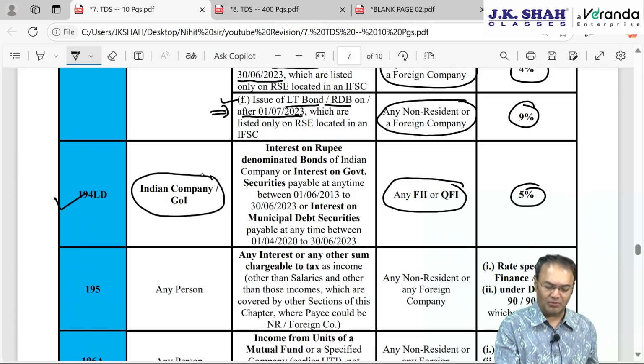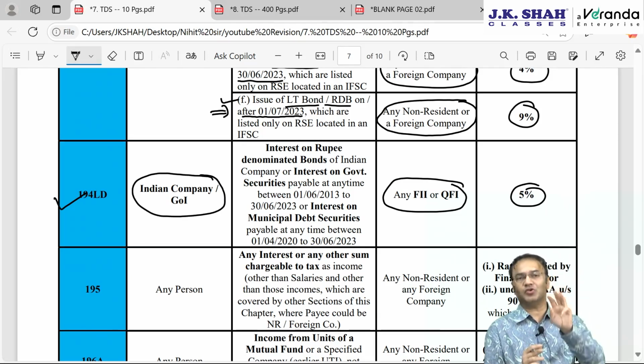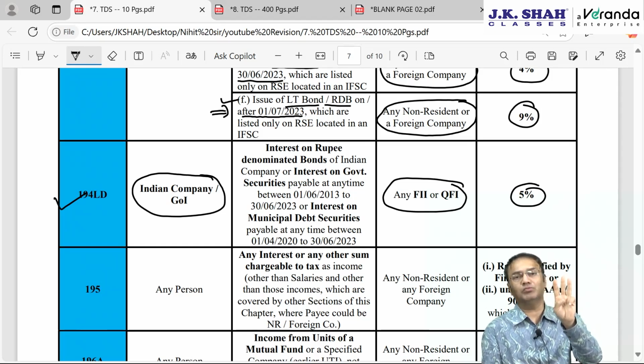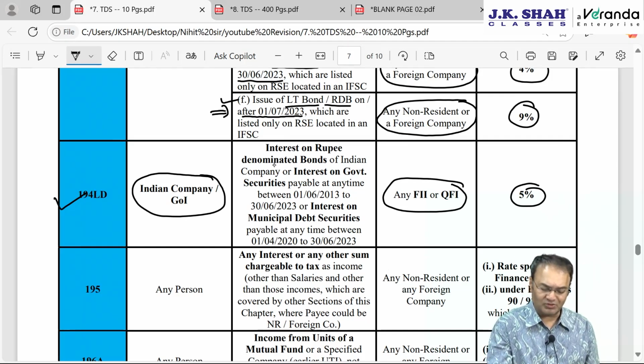Indian company or government of India, 3 types of interest. Number 1, interest on rupee denominated bonds issued or payable between particular dates, interest on government securities, and third is interest on municipal debt security. Interest on rupee denominated bonds, interest on municipal debt securities, interest on government securities. Subject to dates, interest on rupee denominated bonds, if payable, or interest on government security payable between 1st June 13